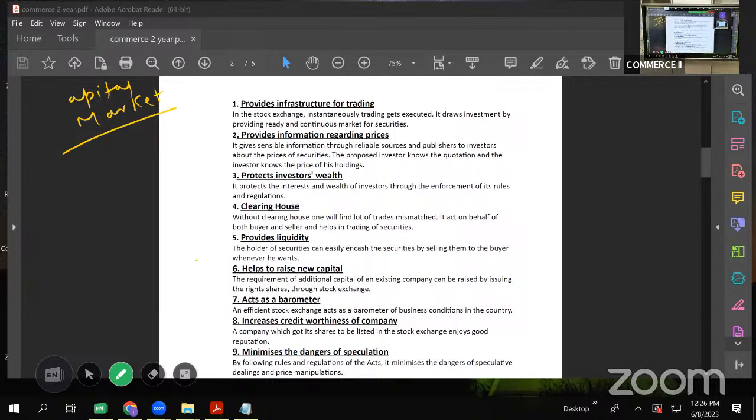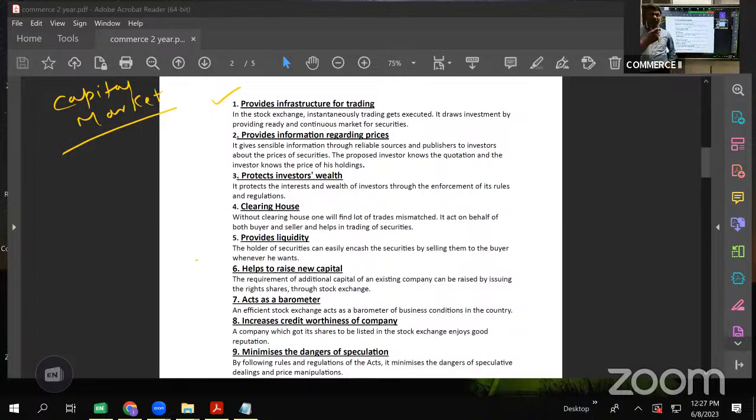For money market, we don't need any such thing. Money market instruments can be purchased or sold over phone or internet. But capital market instruments, shares, debentures, bonds, they need a place for trading. That place is called as stock exchange. So the first function of stock exchange is it provides infrastructure for trading. It provides a platform. It provides the place and all the required infrastructure for buying and selling of securities. Securities are what?